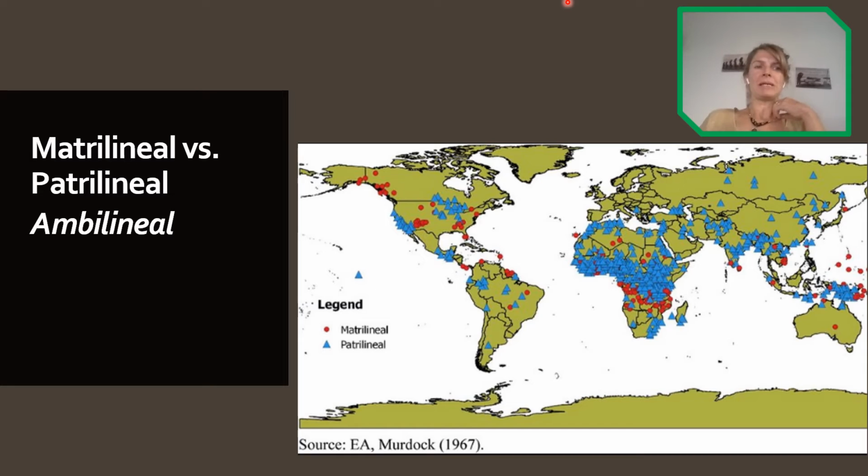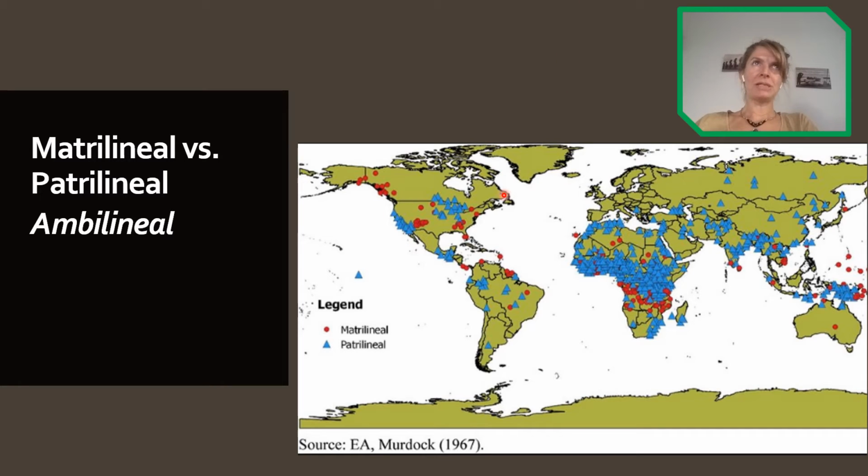So it means that all members of the descent line would belong to and would follow either the female for the matrilineal or the male for the patrilineal. All right.